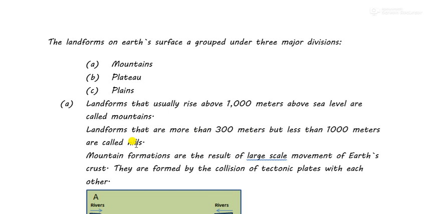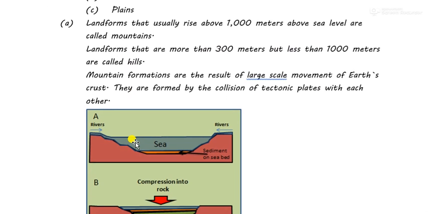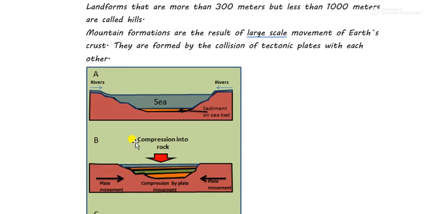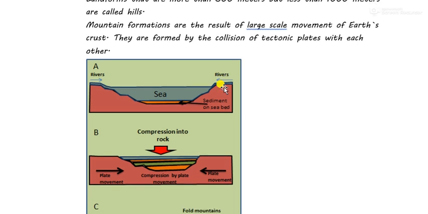Now, how are mountains formed? Mountains are huge landforms, therefore they are formed by large scale movement of the earth's crust. The earth's crust means the tectonic plates which lie beneath the surface. These tectonic plates collide with each other, and after hundreds and hundreds of years of movement of these tectonic plates, what happens?